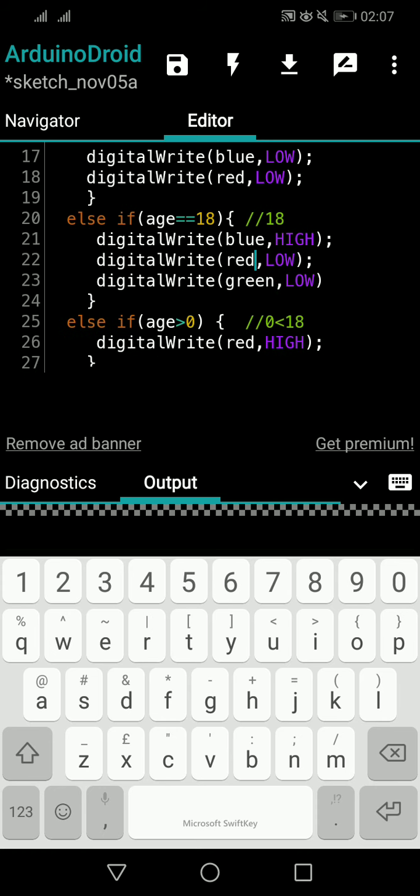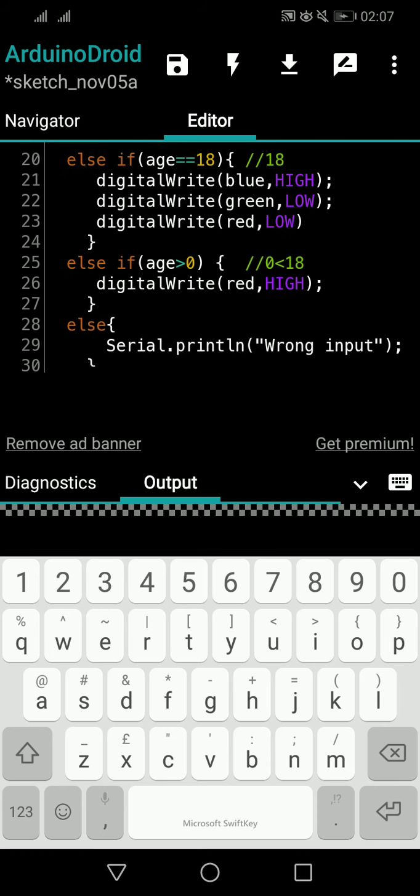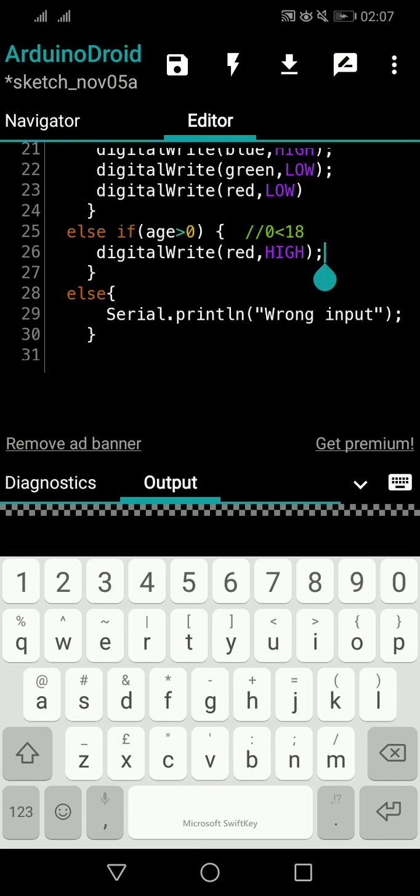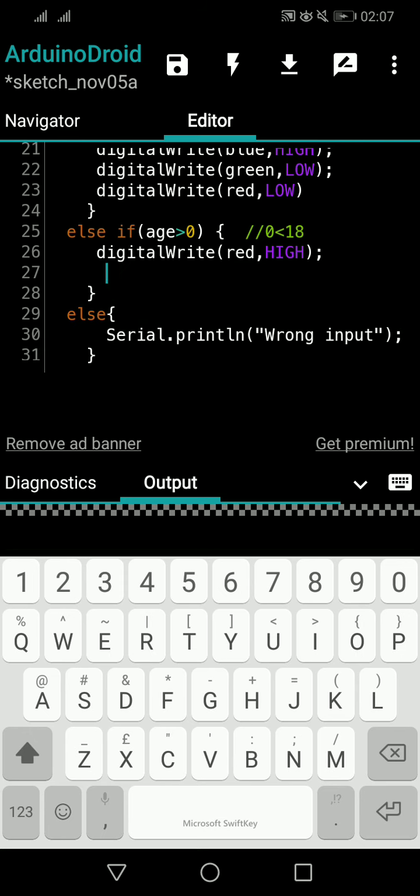Okay, so now I will write green first. That makes more sense, I mean, it's easy to understand. Green low and red low. This is fine, right? So again, same here also. Okay, so I will paste this.